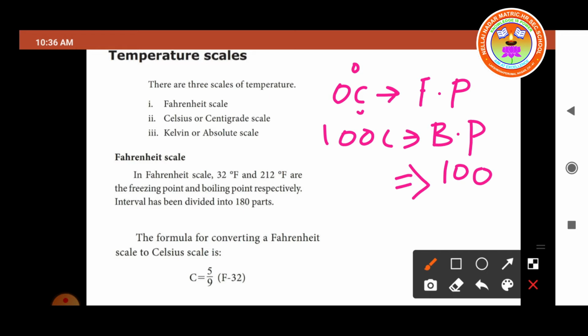So the formula to convert the Fahrenheit scale to the Celsius scale is C = 5/9 (F - 32).